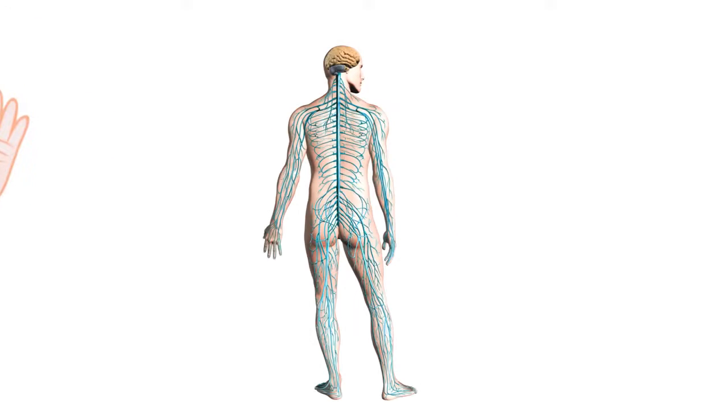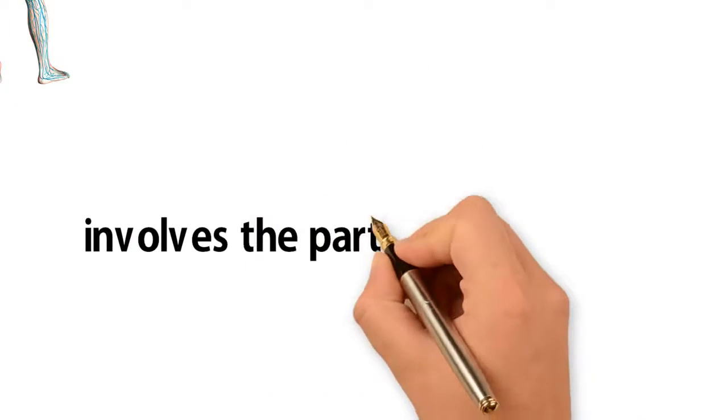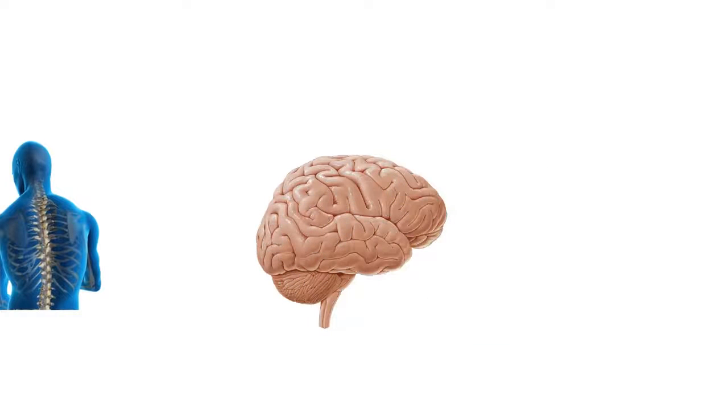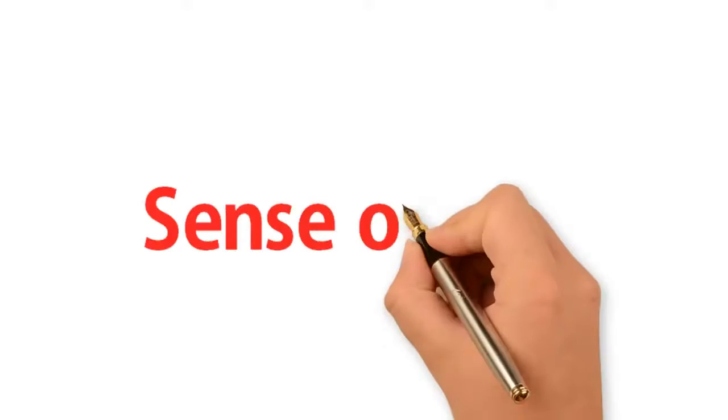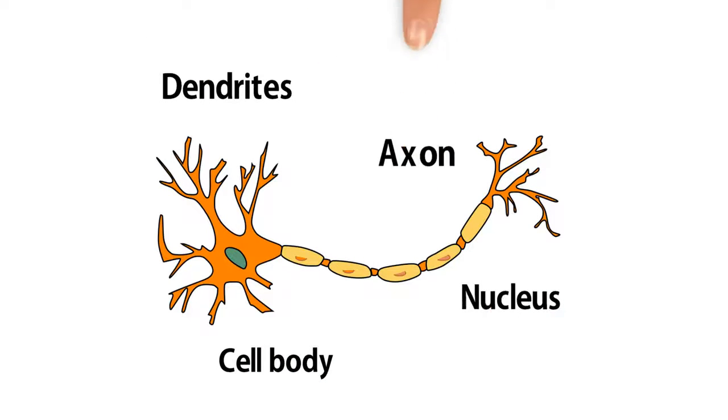Let us go into more detail on the neural system. Nervous system. Nervous coordination involves the participation of our sense organs, nerves, spinal cord, and brain. The changes around us are detected by our sense organs, because they have neurons at their tips. Neurons consist of dendrites, cell body, nucleus, and axon.